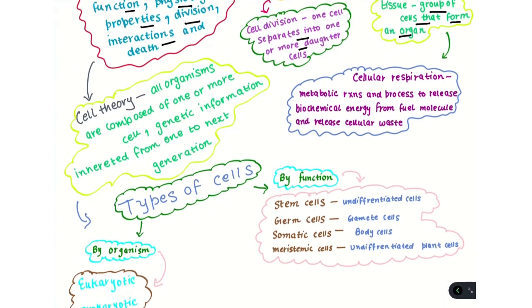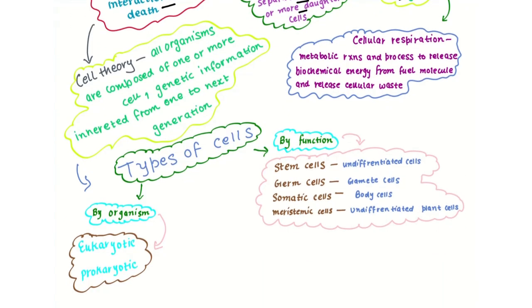Now, let's talk about cell theory. All organisms are composed of one or more cells. One-celled organisms are prokaryotes, and multicellular organisms are eukaryotes. So, all organisms are composed of one or more cells.